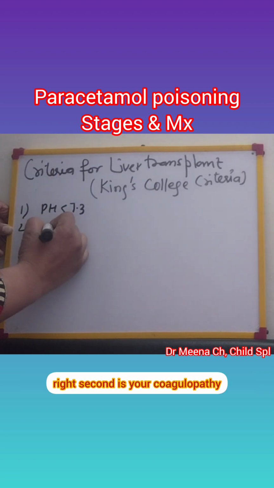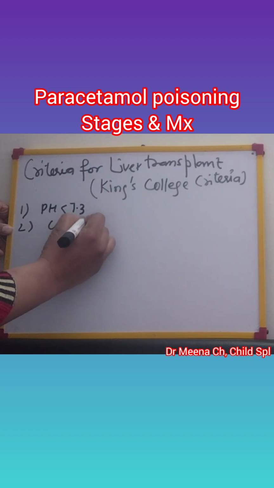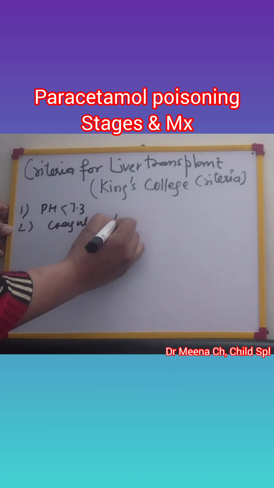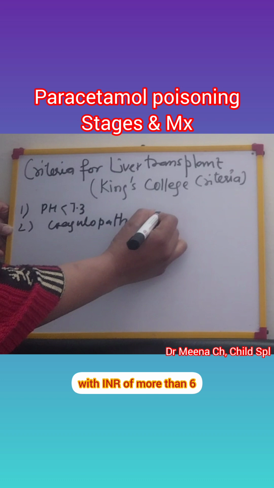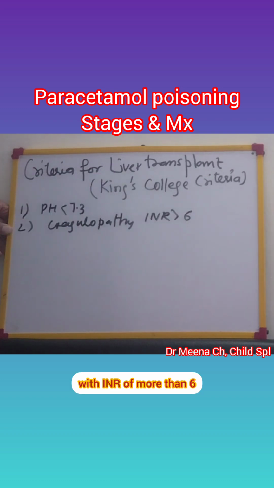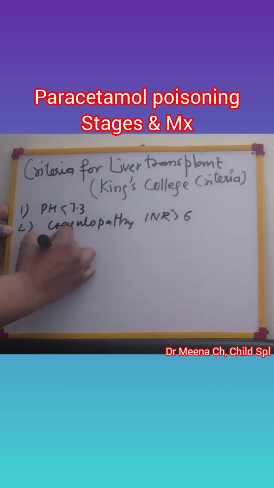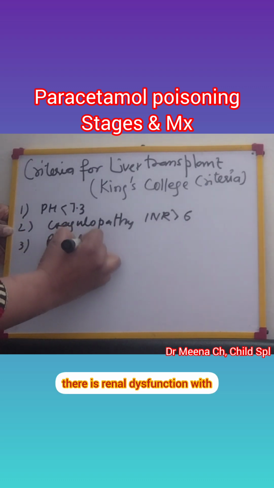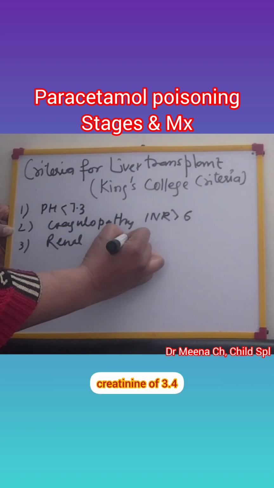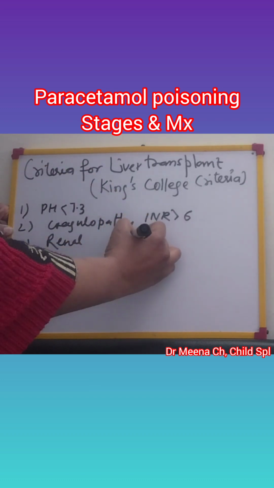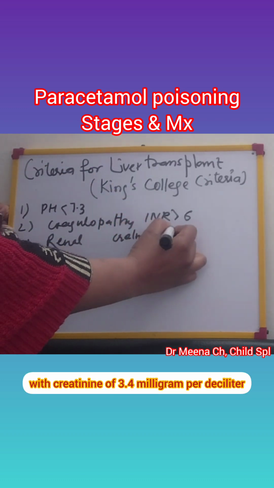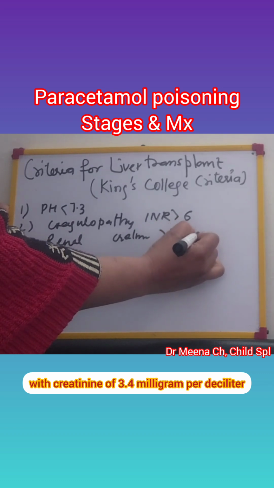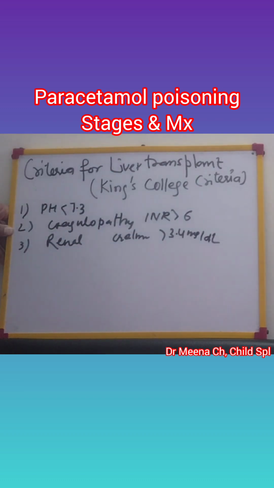Second is your coagulopathy, with INR of more than 6. With INR of more than 6, there is renal dysfunction, with creatinine of 3.4 milligram per deciliter, right?